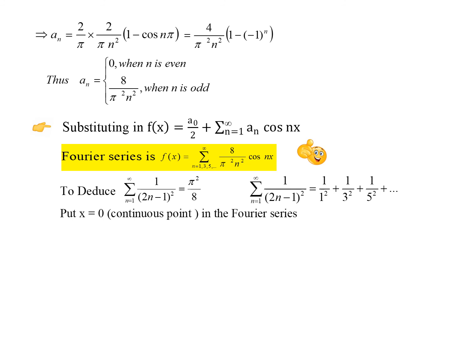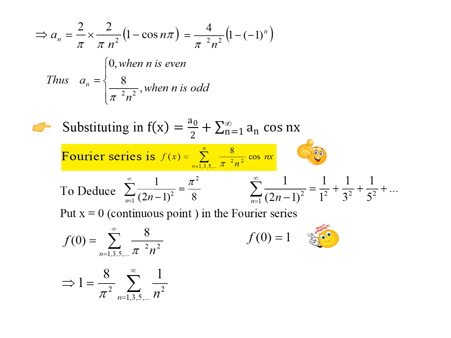And look at the Fourier series. From the Fourier series we have to get the answer of this series. So what shall we do? We can put x equal to 0. So when you put x equal to 0 in the Fourier series, you have f of 0 equal to sigma 8 by pi squared n squared, because cos 0 will become 1. And look at this. We need the value of f of 0. Since f of x is a continuous function at 0, we substitute f of 0 in the upper range as well as in the lower range. Wherever you substitute x as 0, you will get f of 0 as 1.